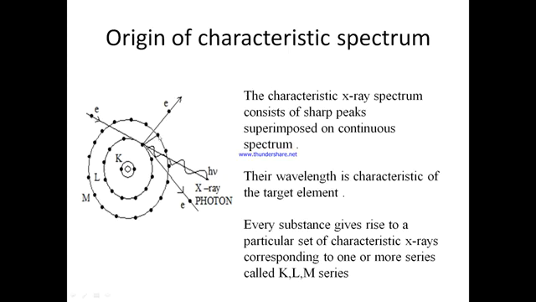As a result, when the electron from the L shell jumps to fill the vacancy that was created in the K shell, the difference in the energy is emitted in the form of X-ray photons. Since these energy levels of the orbits of the target atom are particular or characteristic of the given atom, the energy of the photon emitted is also characteristic of the target atom.